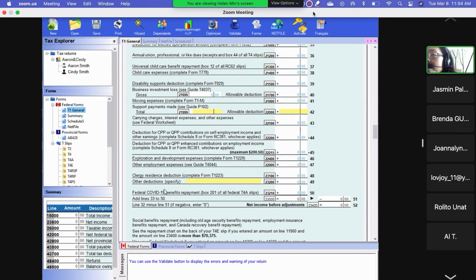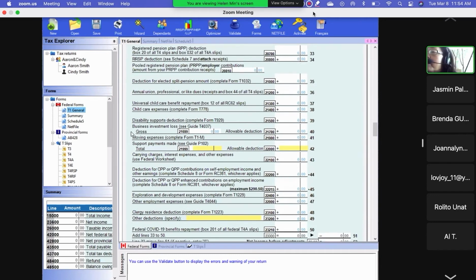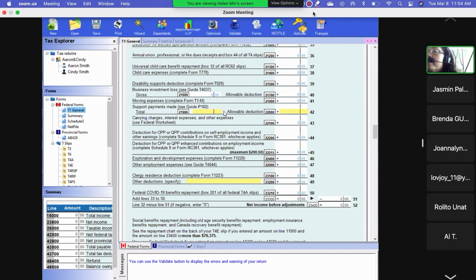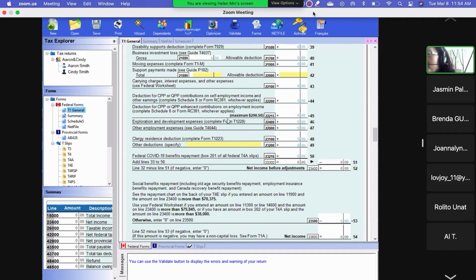So when you go to net income, you will see the moving expenses and the childcare expenses, and also there are lots of RRSPs, they are all allowable deductions. So I'm going to teach you those deductions. Keep in your mind that deductions are subtracted from your total income. They reduce your total income. The deduction directly reduces your total income. You keep that in your mind. Okay, now you just get a rough idea.